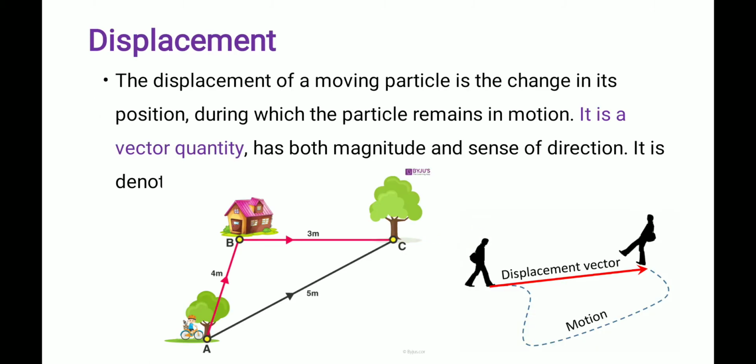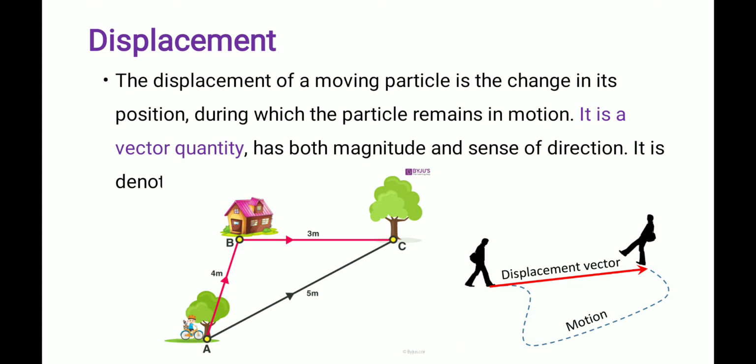First is displacement, one of the behaviors of a moving object. Displacement of a moving particle is the change in its position during which the particle remains in motion. That means the distance moved by the particle when it is in movement. See this example.